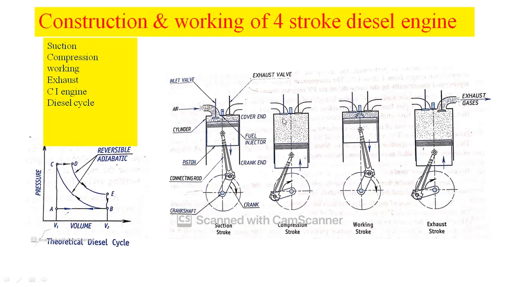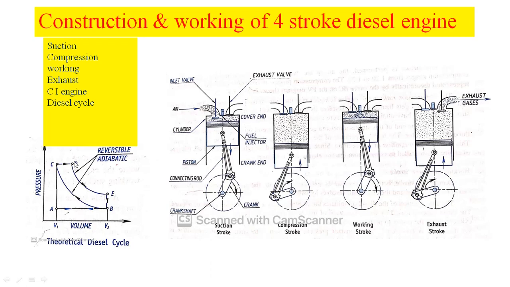So, when the combustion process takes place, it releases the heat energy. During the working stroke, at the beginning of the working stroke, the high pressure gases which are released during the combustion process exert pressure on the top of the piston. Therefore, it causes the piston to move from cover end to crank end here. So we can say that the work is done by the piston during this stroke, because of the movement of the piston from cover end to crank end. During this stroke, the crankshaft will complete one more half rotation. During this stroke, both inlet and exhaust valves are closed here.